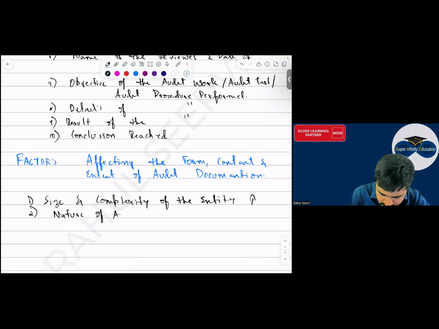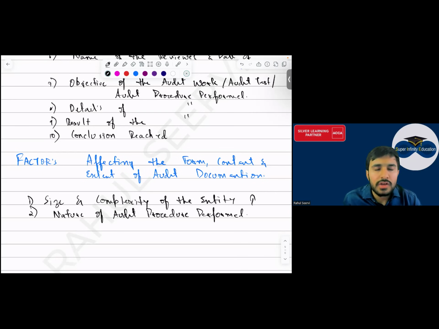Then nature of audit procedure performed. सर, हमने जो ऑडिट प्रोसीजर किए, मैंने आईफोन को चेक भी किया, मैंने बैंक स्टेटमेंट भी लिया, I have taken the invoice also, I got a confirmation from the other party also. If you perform more audit procedures, अगर आप ज्यादा ऑडिट प्रोसीजर परफॉर्म करोगे, your audit documentation again will increase. अगर आपने ज्यादा प्रोसीजर किए तो your documentation size also will increase.